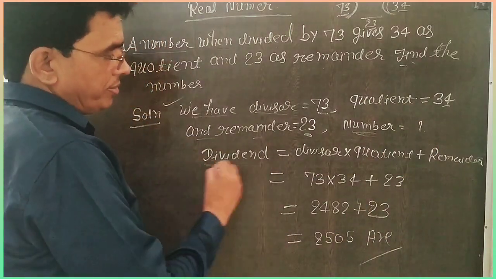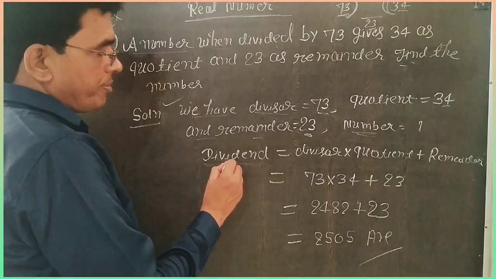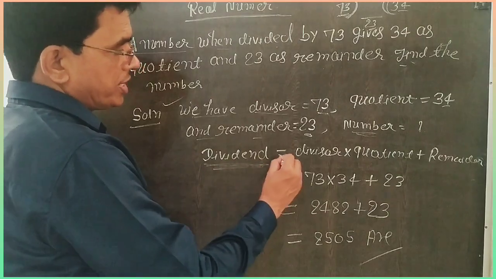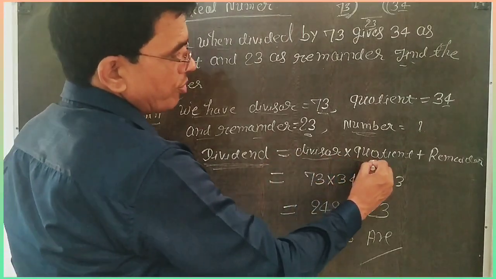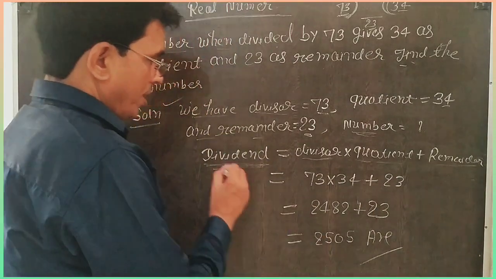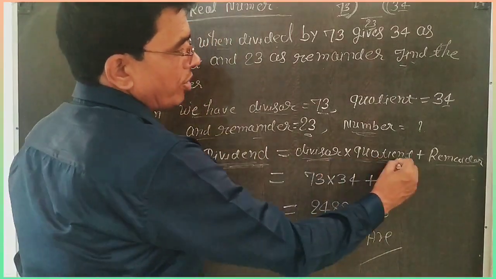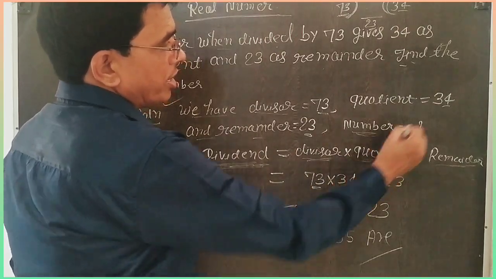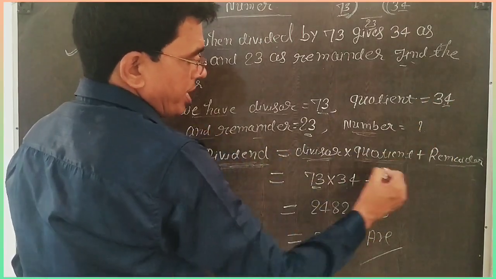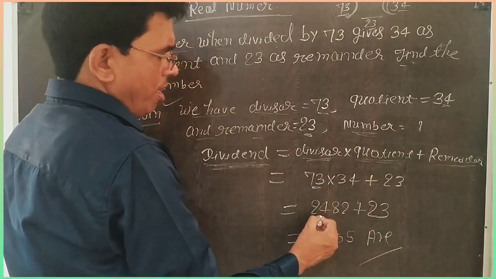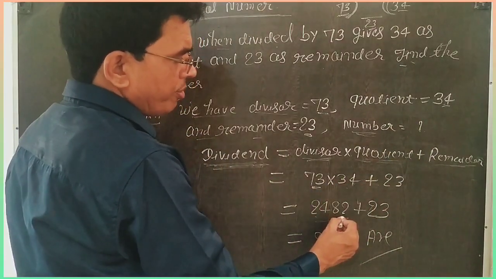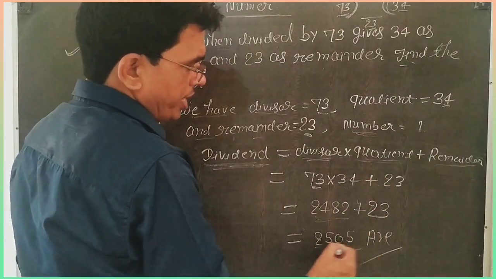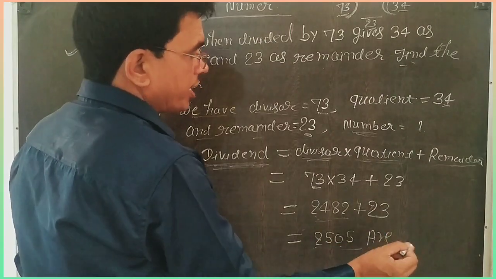So I write the formula, that is Euclid's division algorithm: dividend is equal to divisor into quotient plus remainder. What is the divisor? 73 into quotient 34 plus remainder 23. When you multiply, you get 2482, and plus 23. When you add, you get 2505. That is your solution.